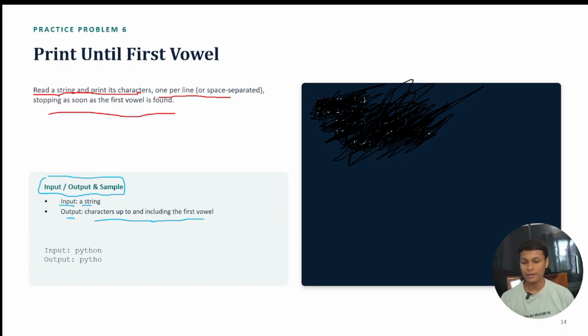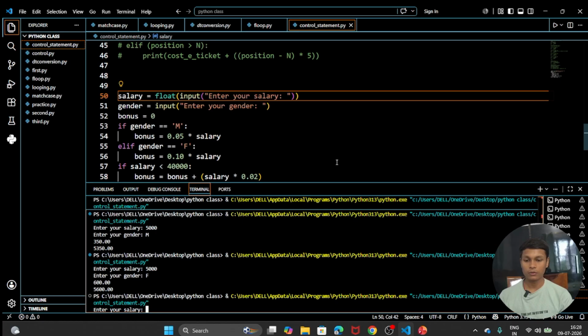So here you can see in the example, python was given as input, and the output is only pytho, because o is a vowel, and we print till the first vowel. After printing the first vowel of the string, we stop our loop. So let's write the code for this one.